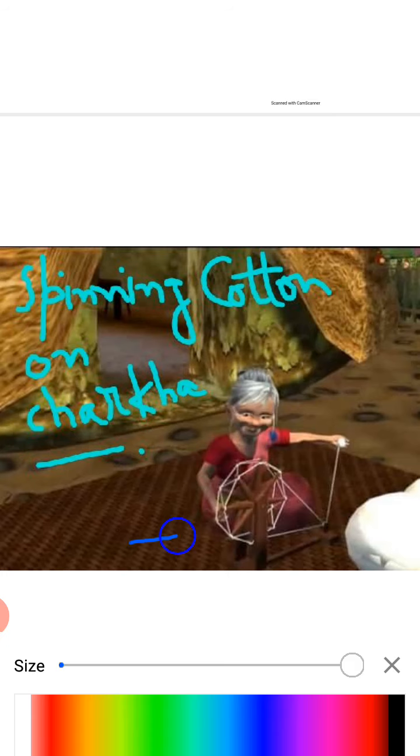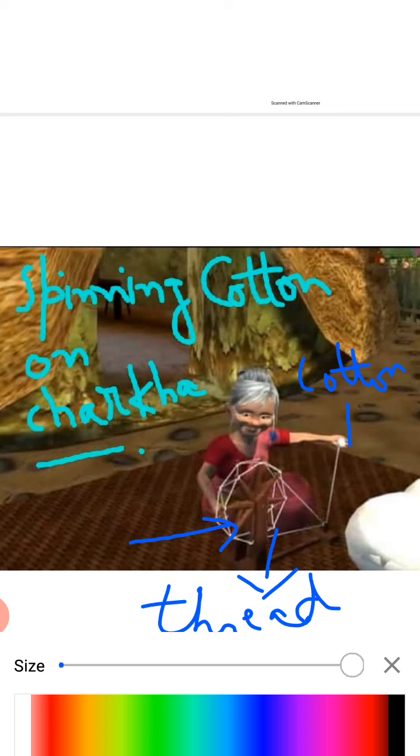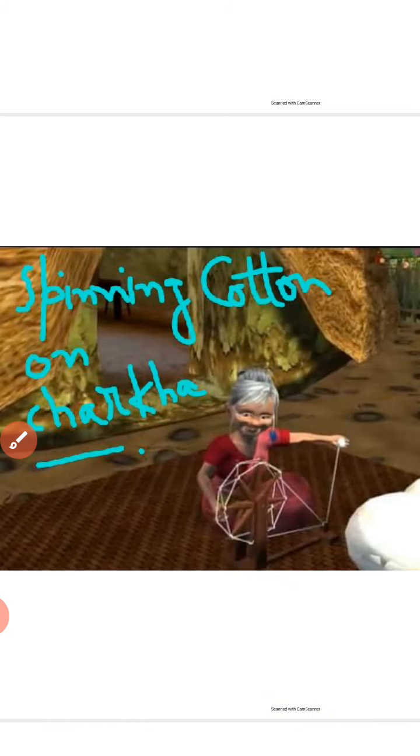This is a charkha, and this is cotton. This is the cotton which she is spinning on the charkha, and from that what will be formed? Cotton thread will be formed, right?